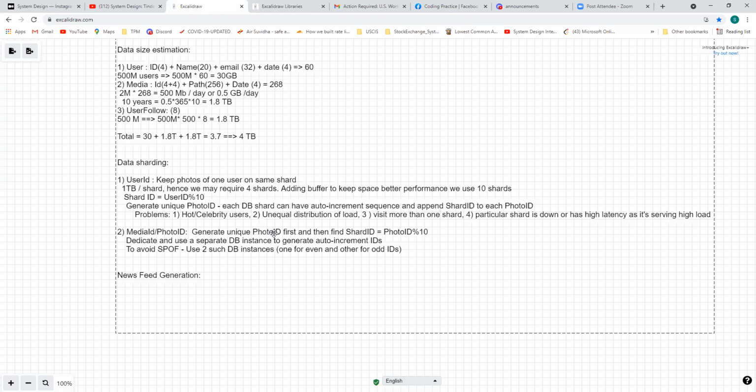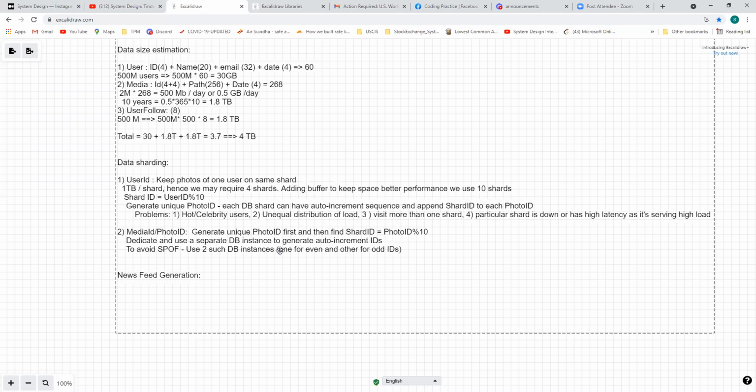I have a thought. For photo ID, could we use something like an incremental number to generate the ID? In that case, we will ensure equal distribution among all the shards. So in this case, you do an auto increment ID: you use a separate database instance that keeps on incrementing. You have a single table which will have just a field of 64-bit, and every time you insert a row, you get that value, and then you use that.